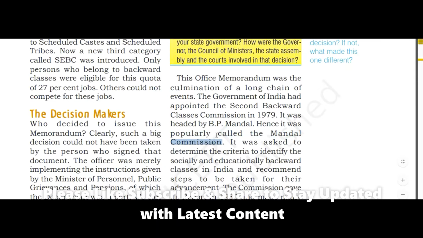So you may get an MCQ or a one-liner. What was Mandal Commission? You can always answer that it was the second backward class commission in 1979 and it was headed by B.P. Mandal. That's why it was called the Mandal Commission. What was the function of it? It was asked to determine the criteria to identify the socially and educationally backward classes in India and recommend steps to be taken for their advancement.